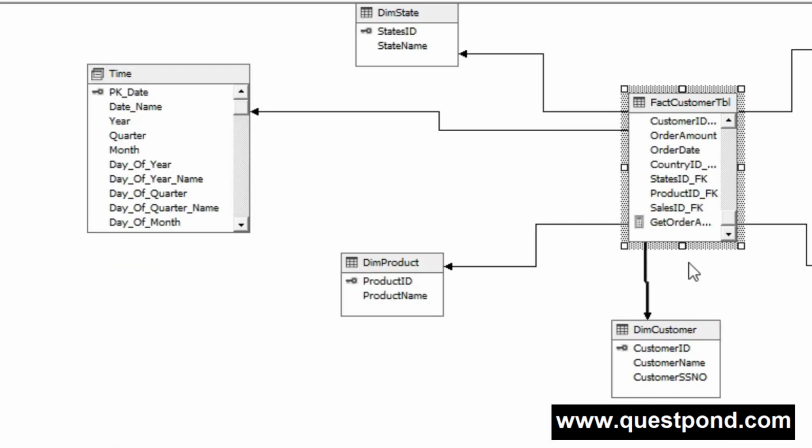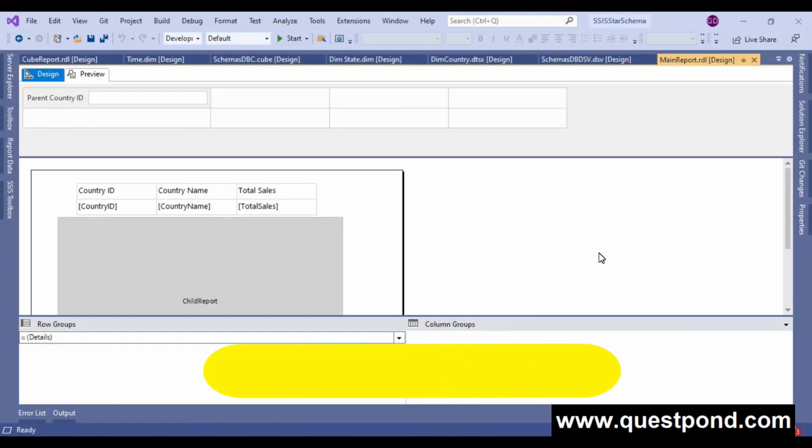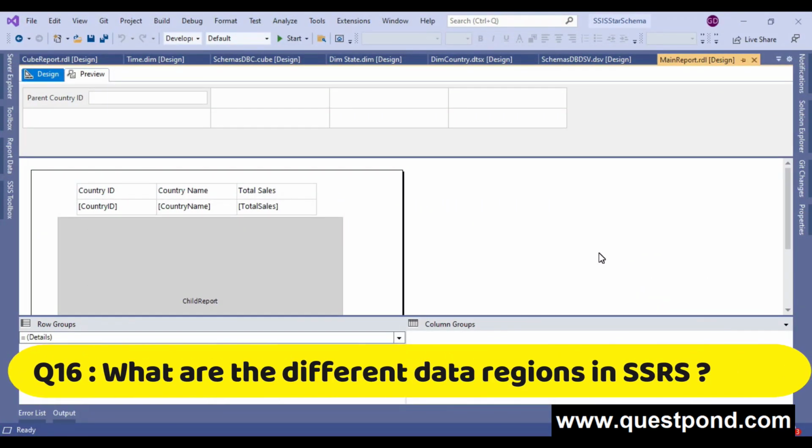So there you go, you can see that a new column has been created over here, and this column is known as a new named calculated column. Okay, so hey guys, this is all about the named query versus named calculation. I hope you understand this question. Now let's move on to our next question. What are the different data regions present in an SSRS report?